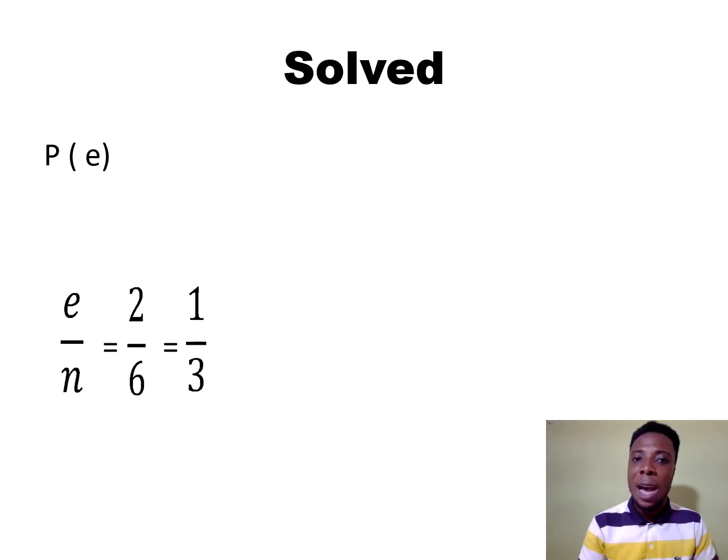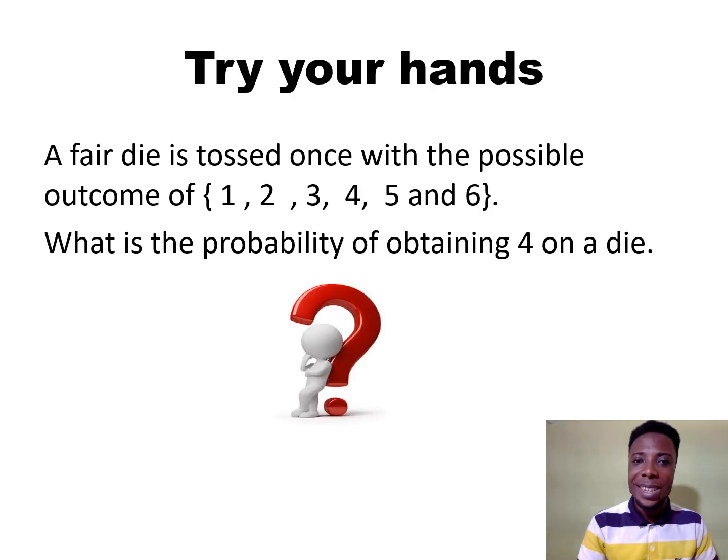That's the total number of outcomes. So 2 over 6 is the probability of obtaining 2. Now divide 2 by 2, half is 1. Divide 6 by 2, a half is 3. So the probability of obtaining 2 on a die is 1 over 3.